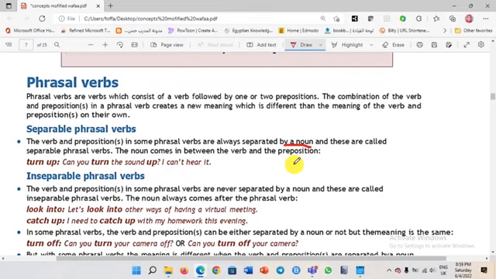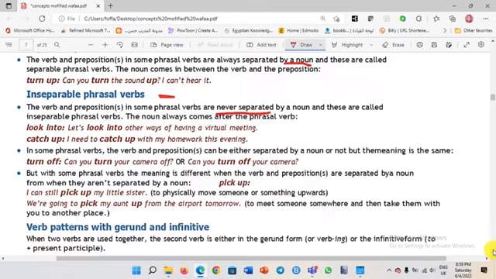Okay. What about if the phrasal verb is inseparable? The verb and the preposition in some phrasal verbs are never separated. Never separated, like look, for example, I'm looking for my pen. Can you say I'm looking my pen for? Of course not. Look into. Let's look into other ways of having a virtual meeting. To look into here means to try to find new ideas.